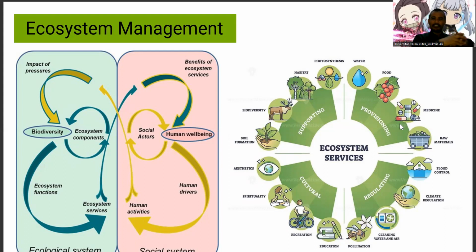The next one is about culture. If we want to encourage the community to support and control human influences, we need to develop a culture which can support the ecosystem.